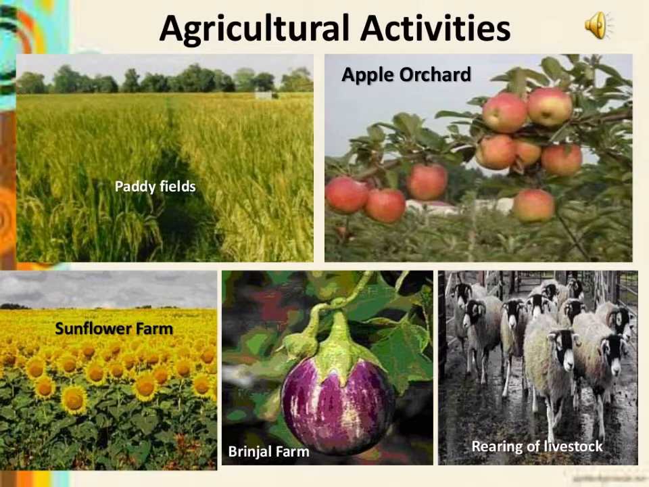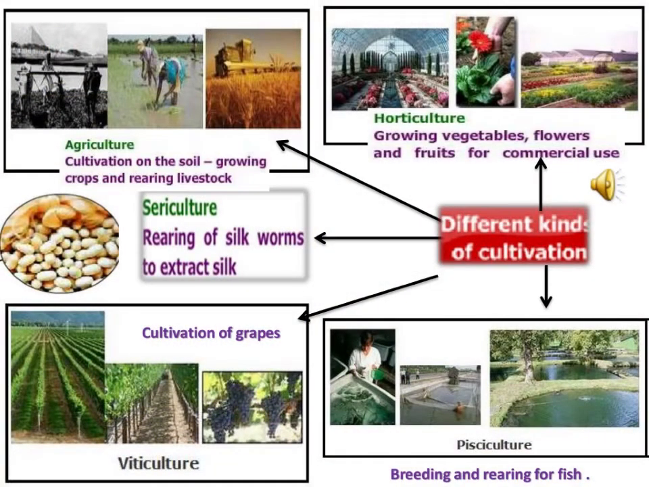This slide shows few examples of agriculture activities such as paddy field, apple orchard, sunflower farm, brinjal farm, and rearing of livestock. Let us discuss about the components of agriculture sector. So, the first one is agriculture. It is the science of cultivation on the soil, raising crops and rearing livestock.